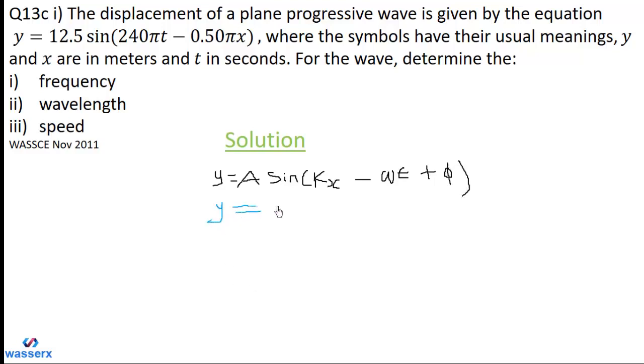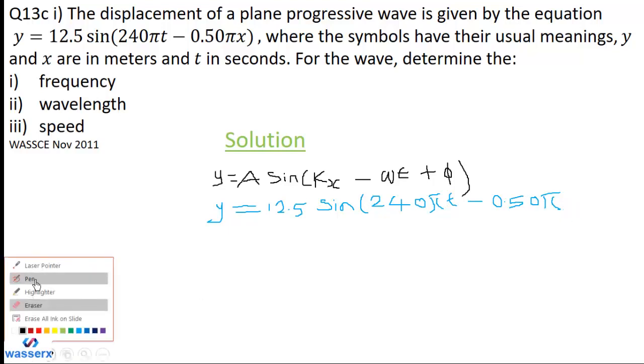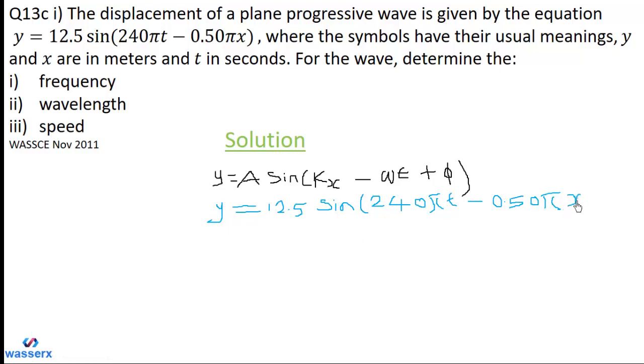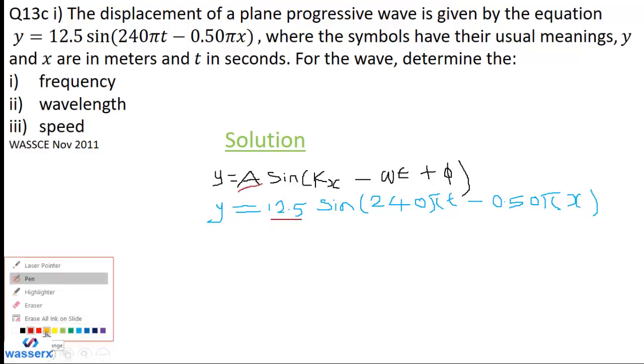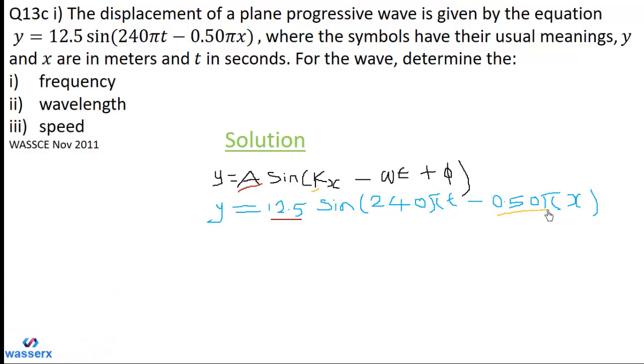Now we compare this to the equation given to us, which is y equals 12.5 sine (240 pi t minus 0.5 pi x). When we do that comparison, we can see that A will be equal to 12.5, then k will be equal to 0.5 pi, and omega will be equal to 240 pi.